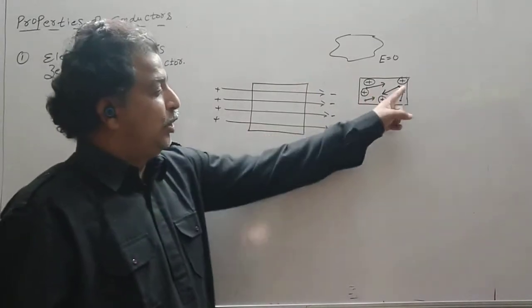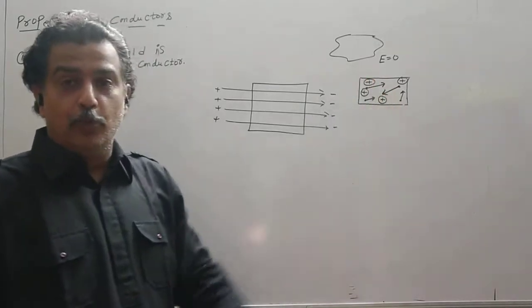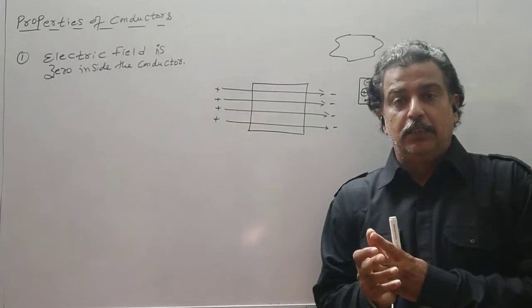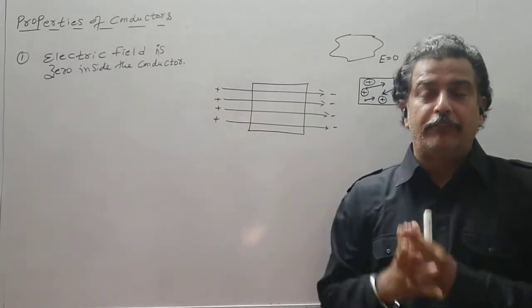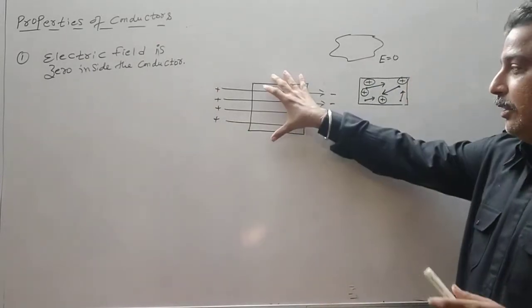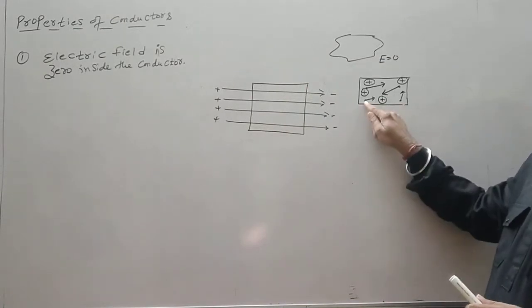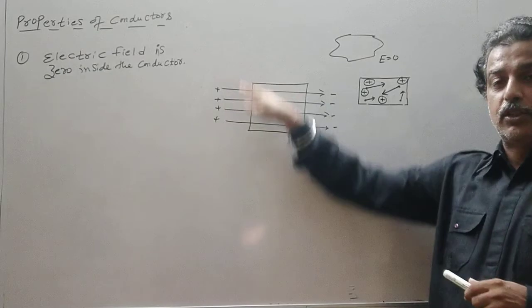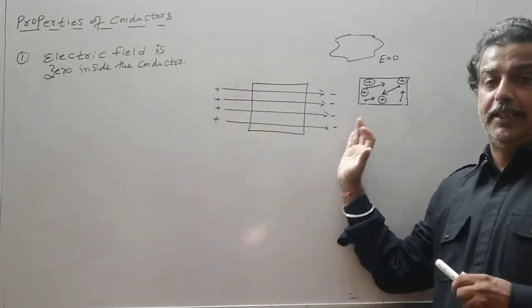These free electrons which are in random motion will become static and come to the surface of the conductor. So if this is one electron, it will be attracted by the positive charge of the field, or repelled by the negative charge.